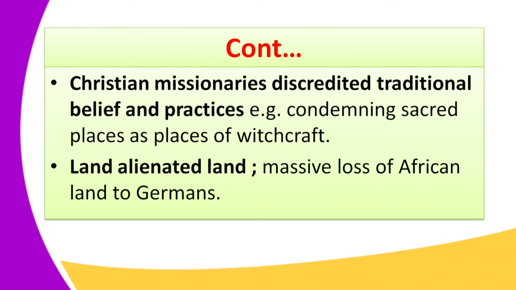Next, another cause of the Maji Maji rebellion was land alienation. There was a massive loss of African land to the Germans.